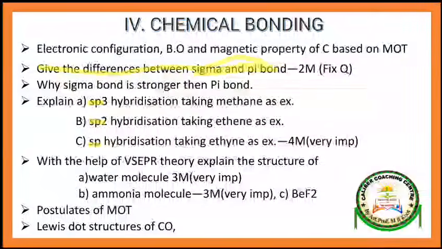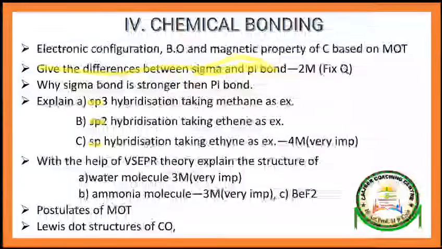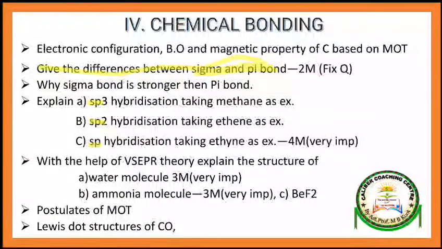So these are the important concepts of chemical bonding. Out of the sigma bond difference, they will ask one. Out of these hybridizations, they will ask one. Out of these three examples, they will ask one. And postulates of MOT and this first question, out of these two, they will ask one. And Lewis dot structure of CO, ethane, ethyne, ammonia, water, like that.